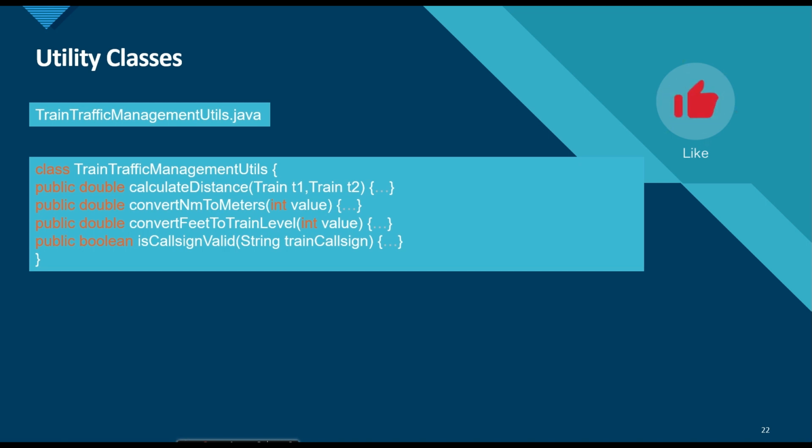Instead of having all the different types of logics in one utility class, we can have three different utility classes. First, for calculating the distance. Second, where we can have the second and the third method, which are dealing with the conversions, and the fourth, which is doing some kind of validation logic.